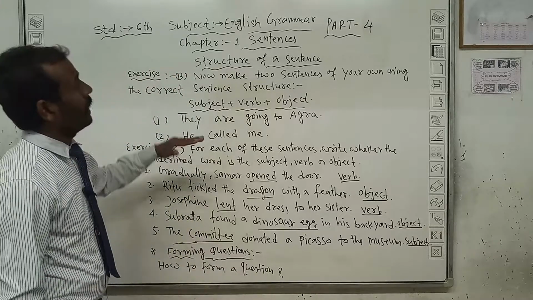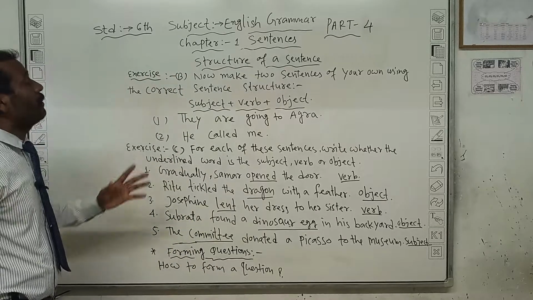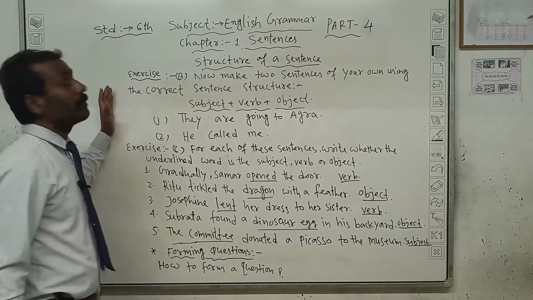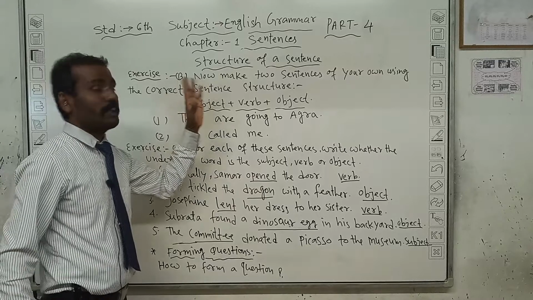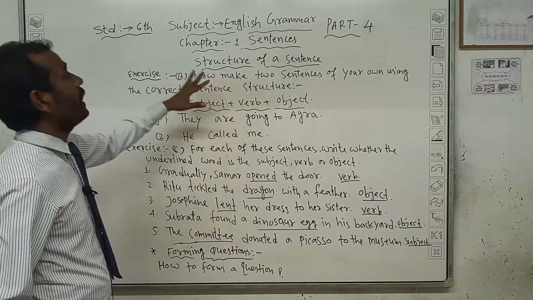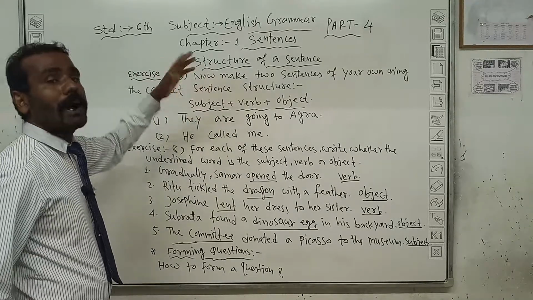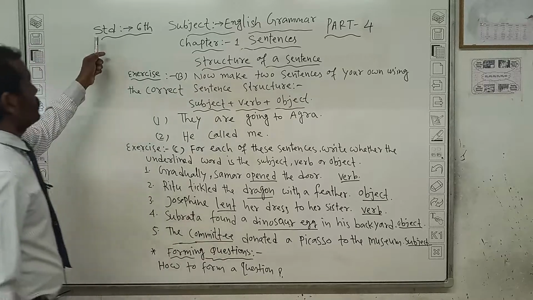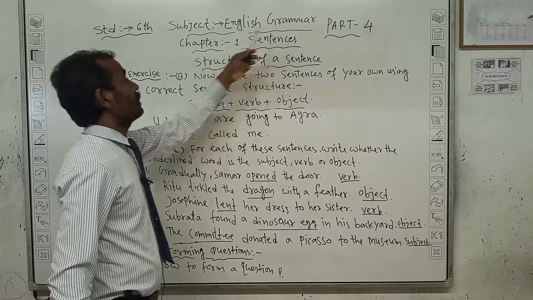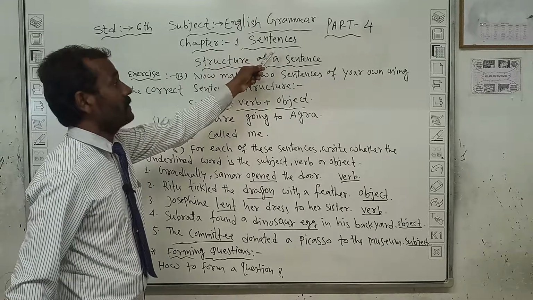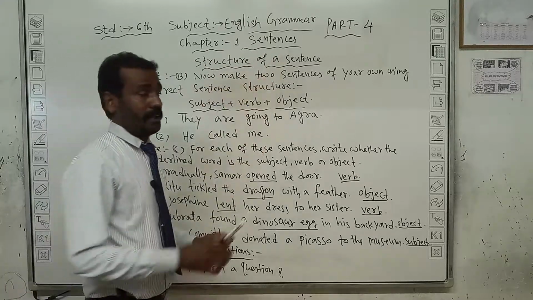Hello students, in part 3, given the exercise A, B, but a few things remain in part 3 of exercise B. So again I repeat, in part 4, Standard 6, subject English grammar, chapter 1, sentence, structure of a sentence.